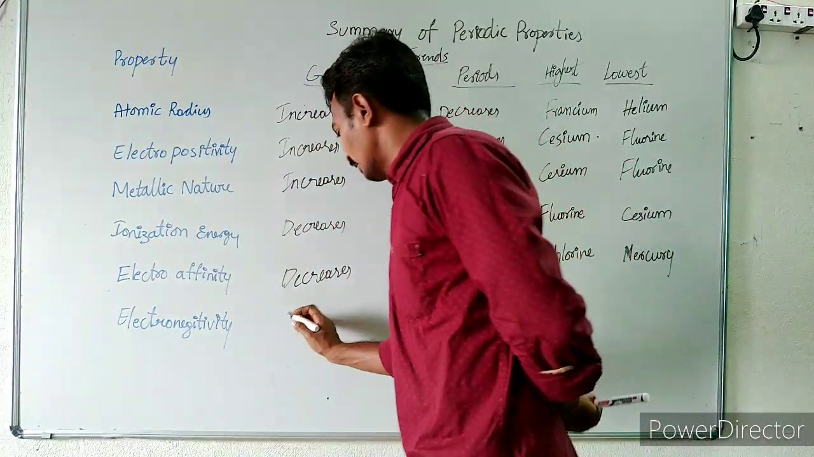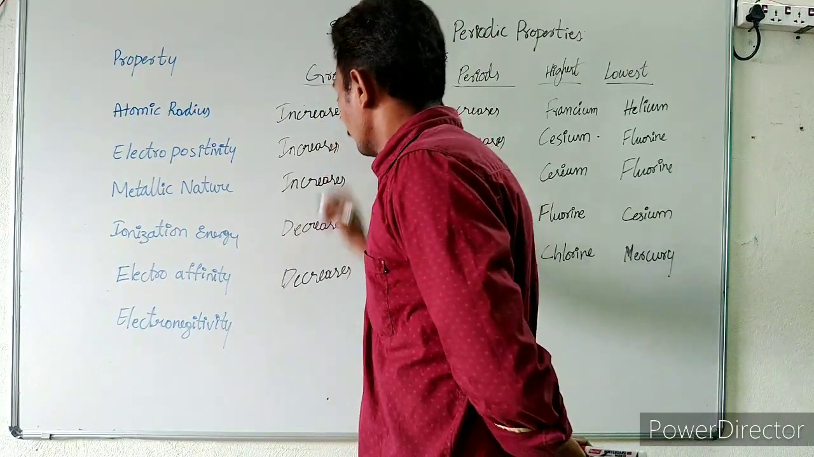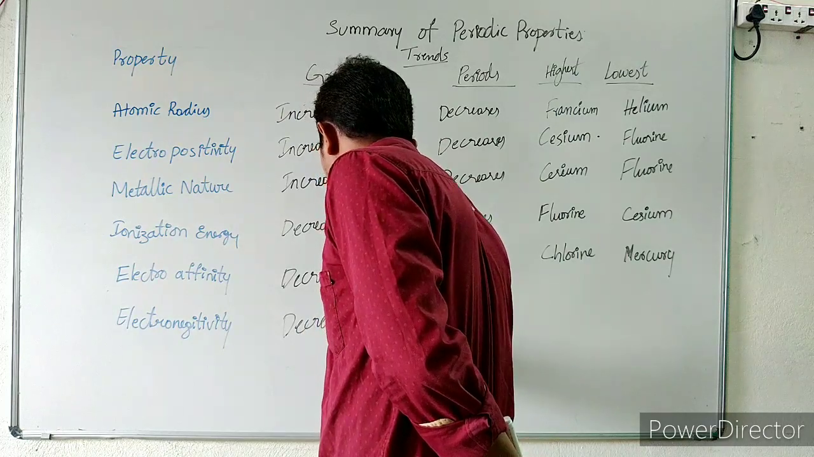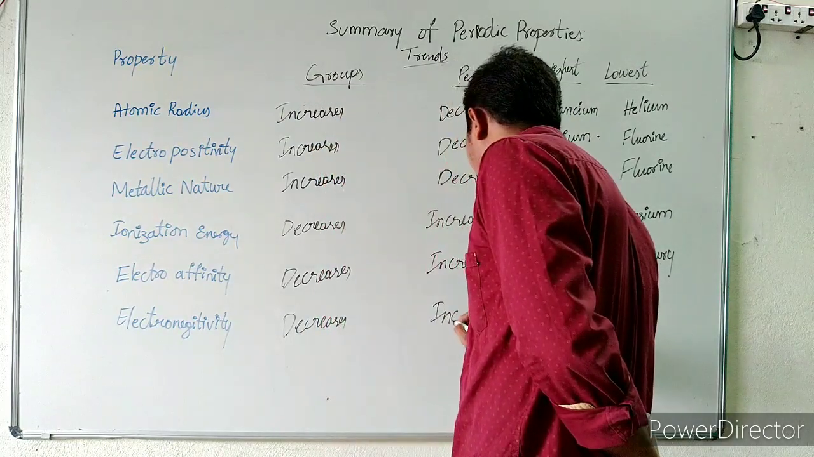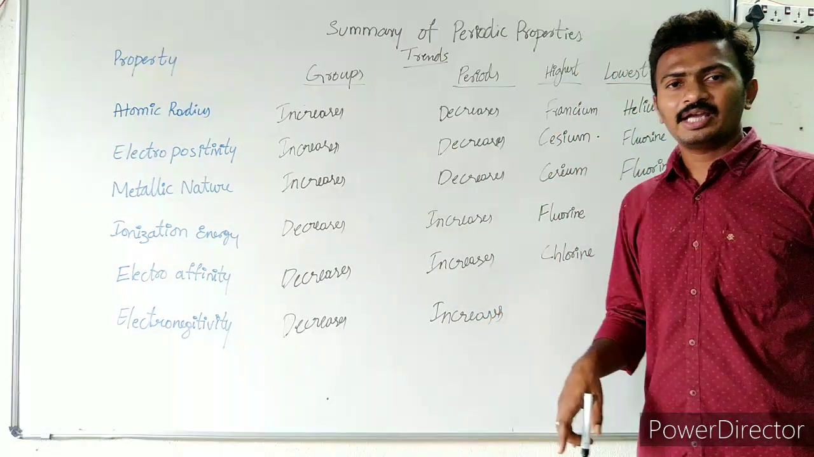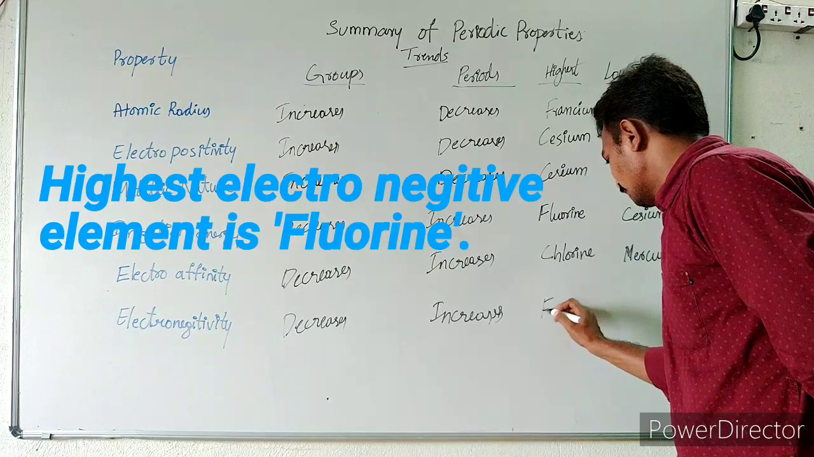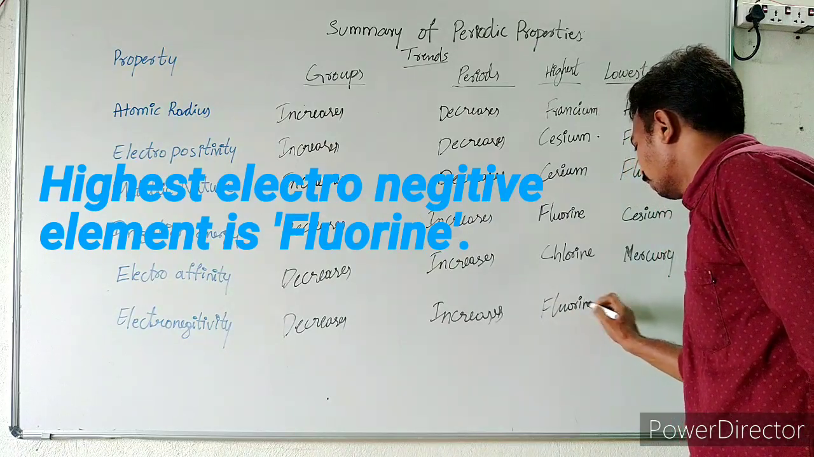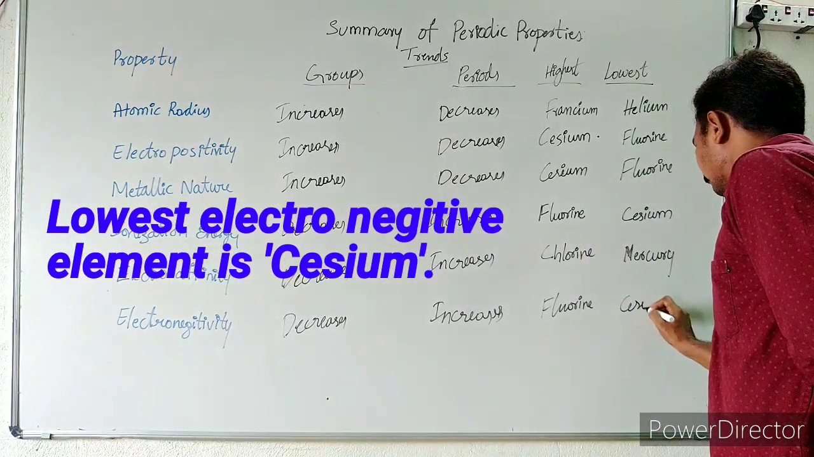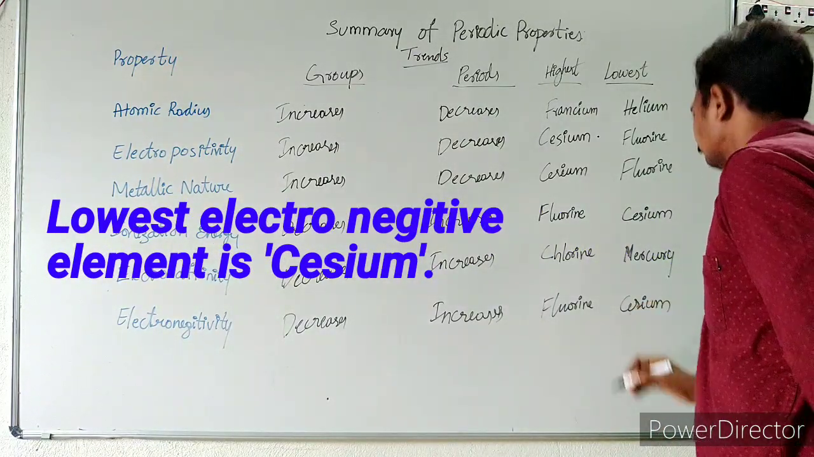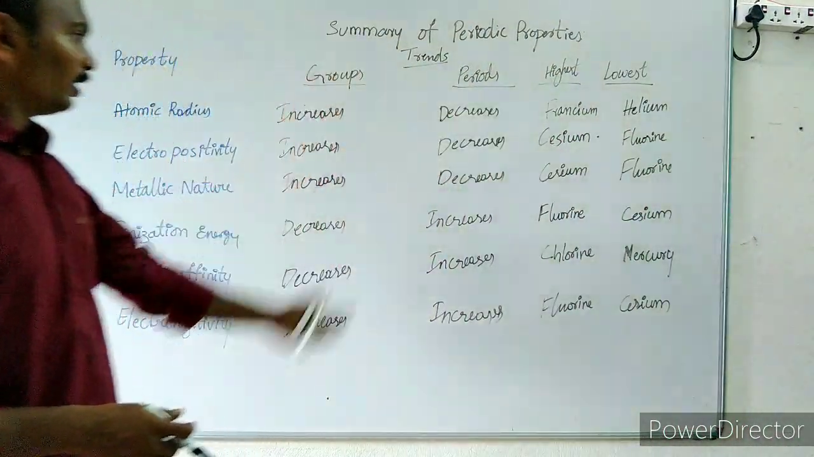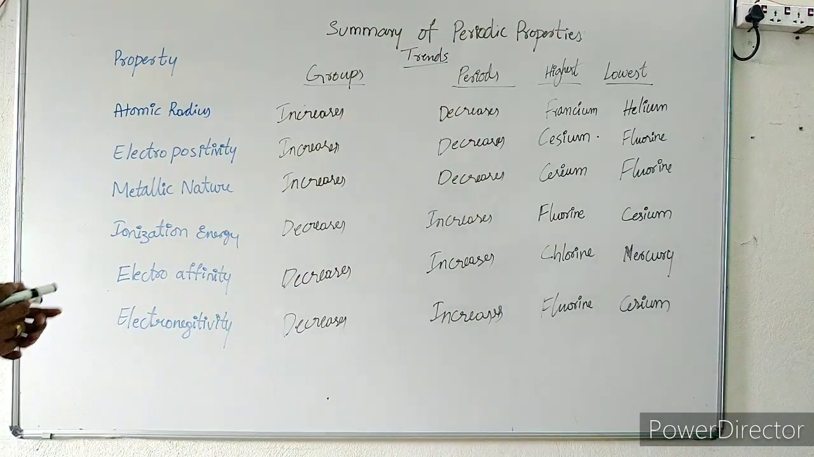Coming to electronegativity, it also decreases from top to bottom in a group, and increases from left to right. The highest electronegative element, you know, is fluorine, with a value of 4, and the lowest electronegative element is cesium, right? So this is the comparison of all the periodic properties which we have discussed so far.